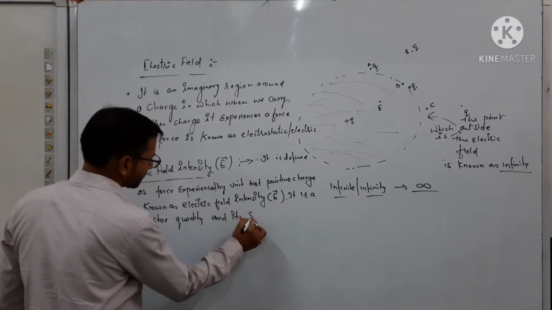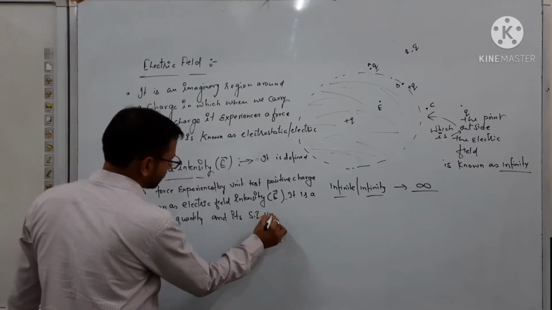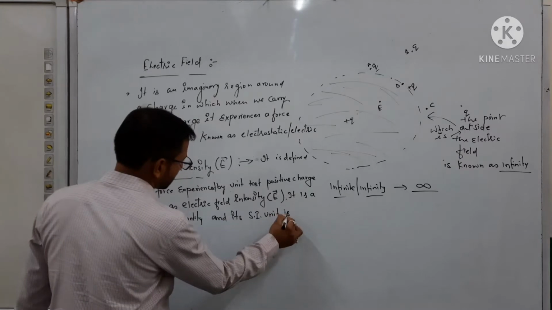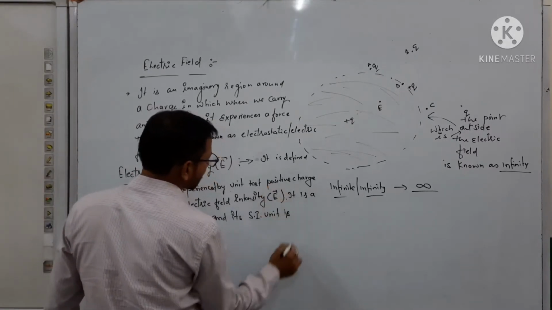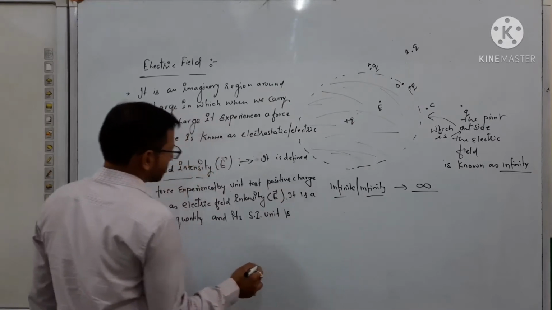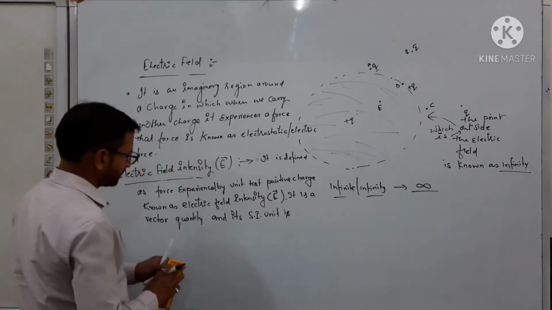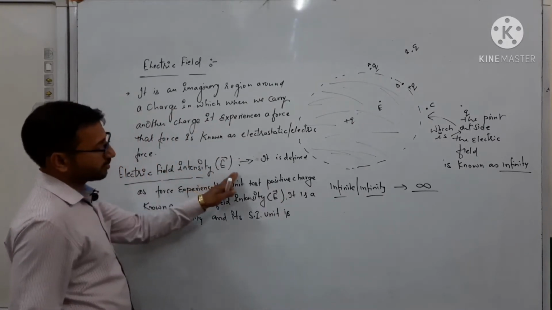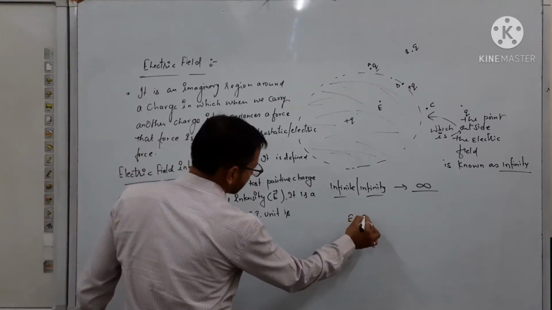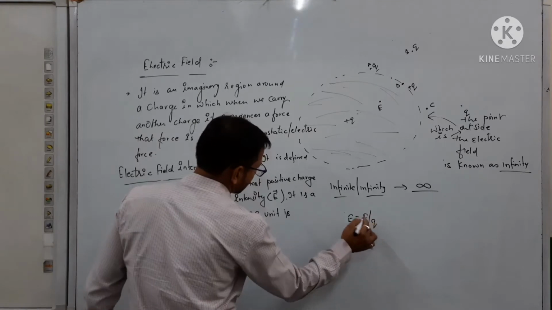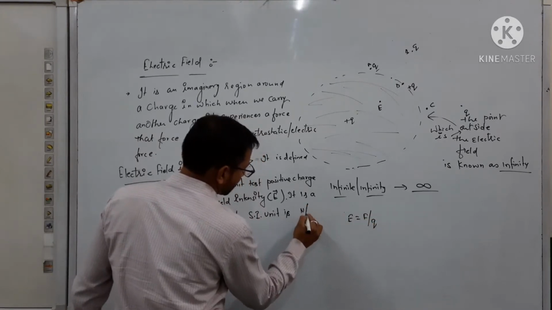And its SI unit is what? First we will write the formula, after that you will know about it. So I am writing E is equal to F upon Q, meaning Newton per Coulomb.